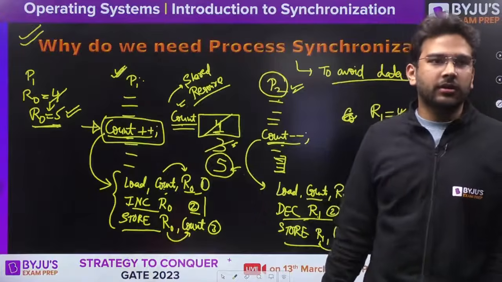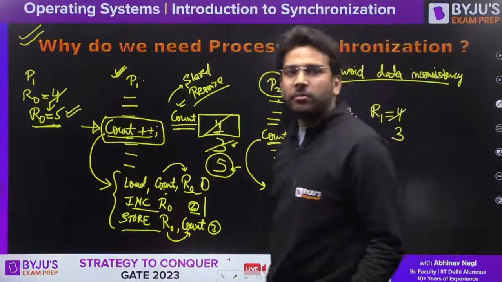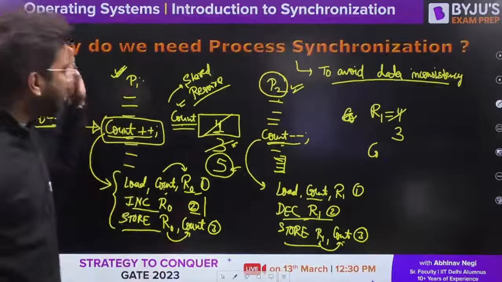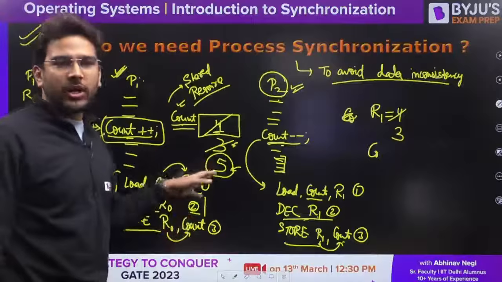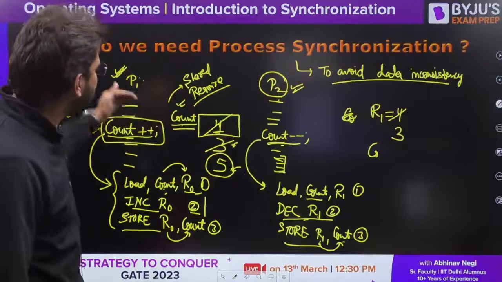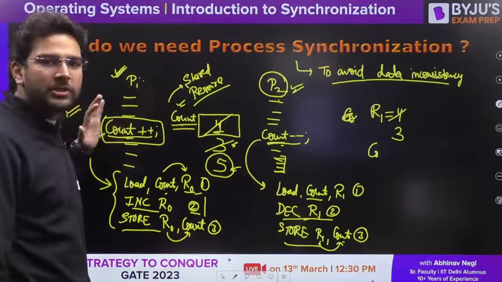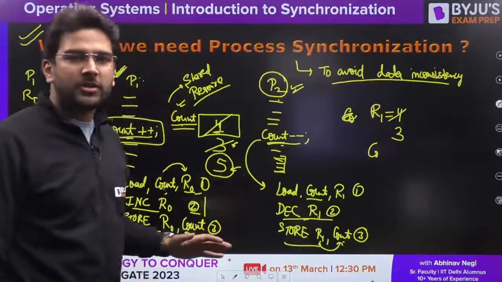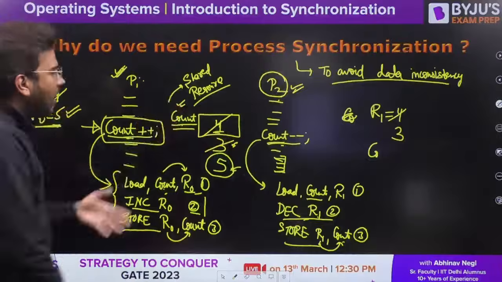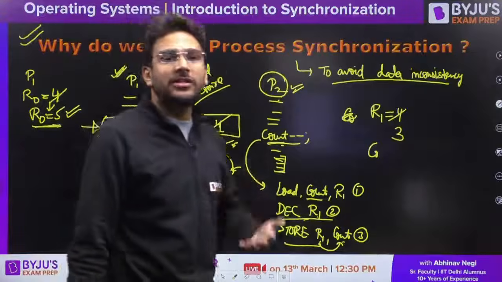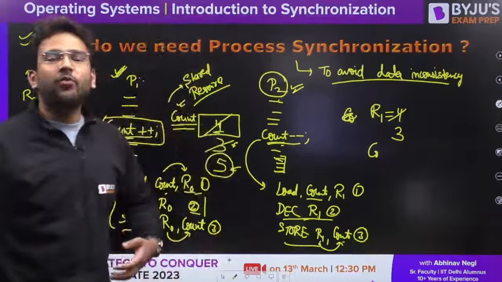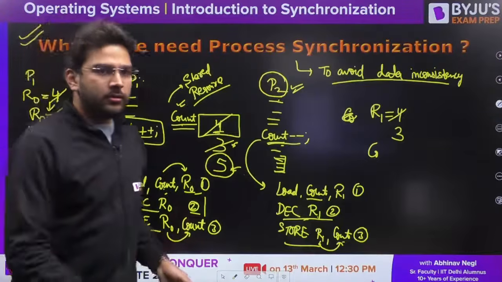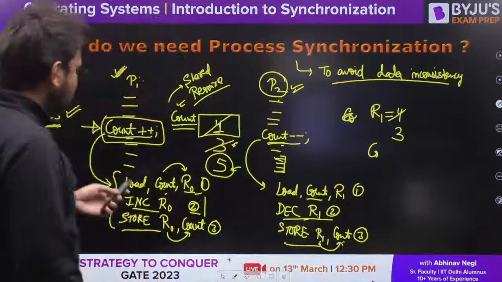Exactly. Yes, Shailesh, that is correct. Why do we perform this increment and decrement? What is the logic behind this? Here I am explaining why we need synchronization. I have considered this case where P1 is incrementing, count plus plus, and P2 is decrementing, count minus minus. So here I am explaining how we can have data inconsistency. What is the problem? Why do we need synchronization? Is it clear, Utkarsh? Okay, so this is the problem.